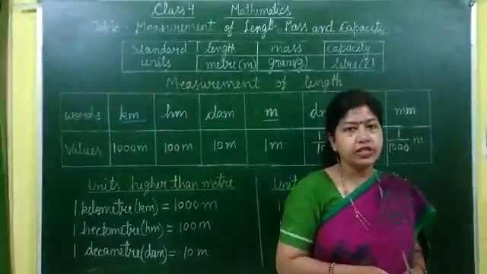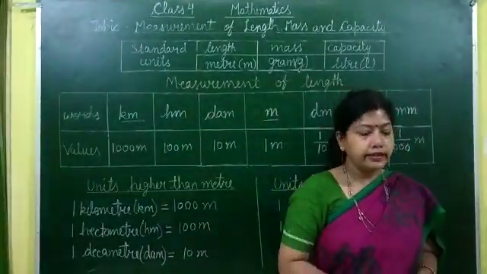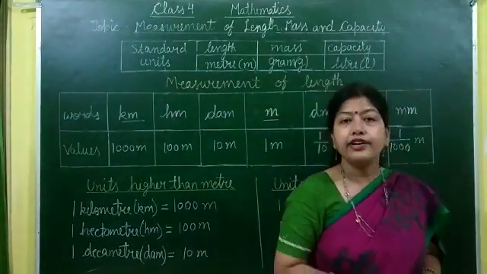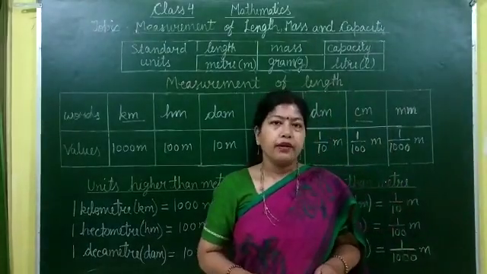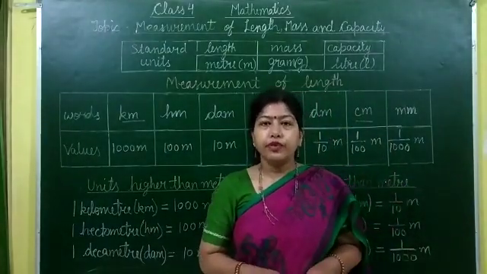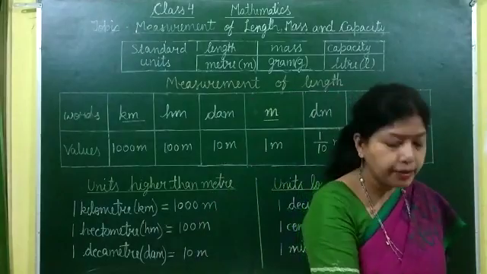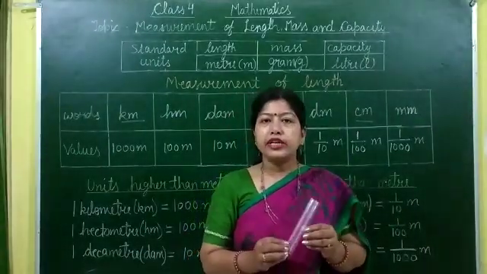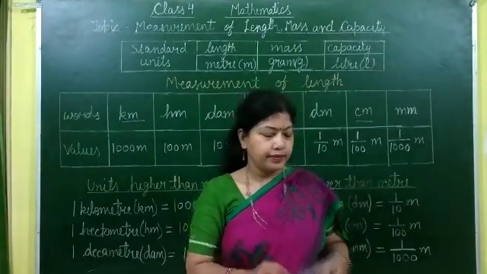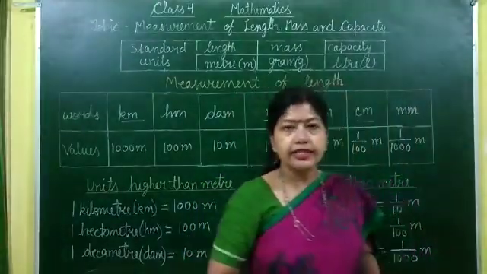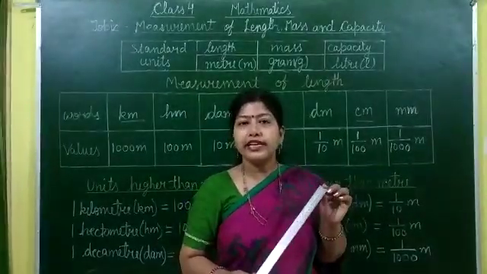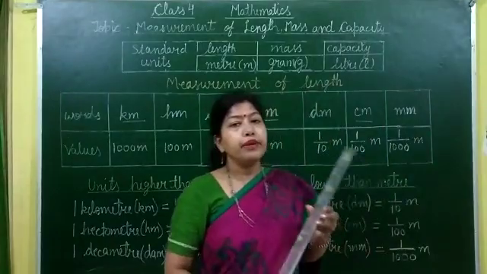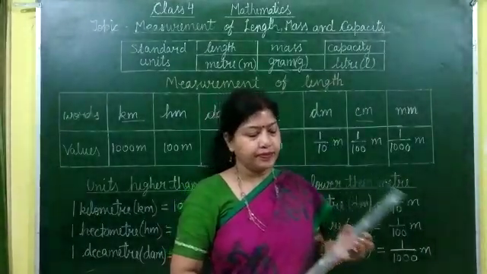Centimeter is used to measure short lengths like the length of a chalk, length of your notebook, height of a chair, etc. For this we use different types of rulers. These are called the centimeter scales. Like I have a small ruler, it can measure up to 15 centimeter. Another big ruler or centimeter scale, it can measure up to 30 centimeter. Here is another big ruler, it can measure up to 60 centimeters.